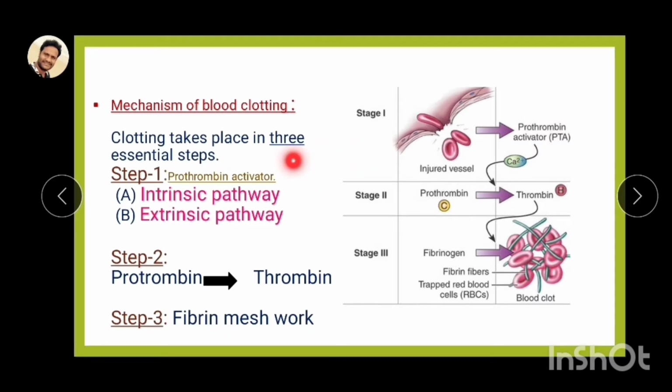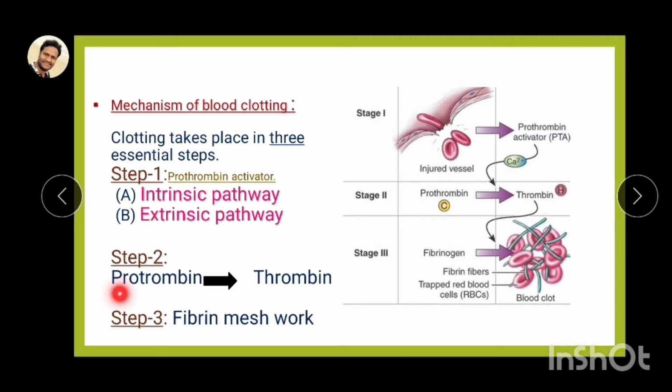This prothrombin activator is produced in two ways: one is the intrinsic pathway and the second is the extrinsic pathway. In both ways, finally the prothrombin activator is formed.